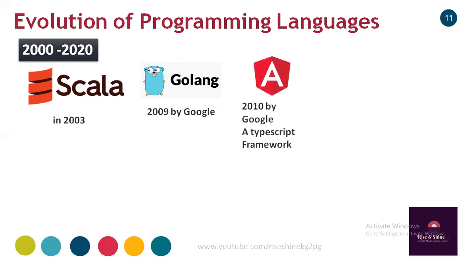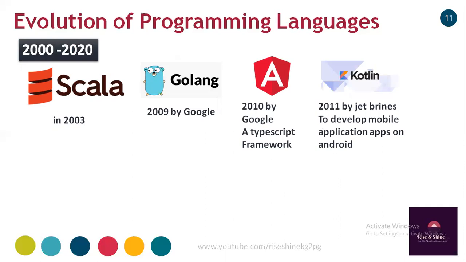Also in the same time period, 2009-10 up to 2010, new frameworks evolved and came into the market to develop sophisticated front-end web applications, and progress is still going on.